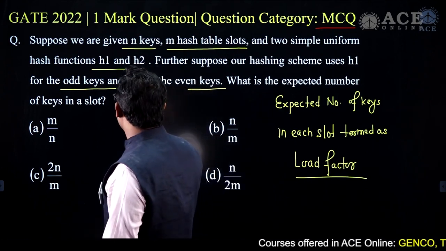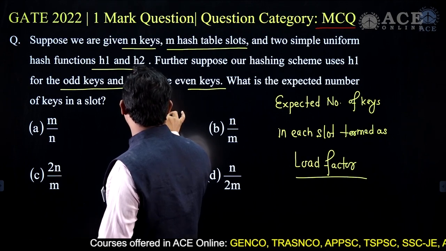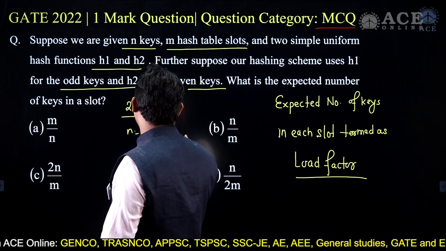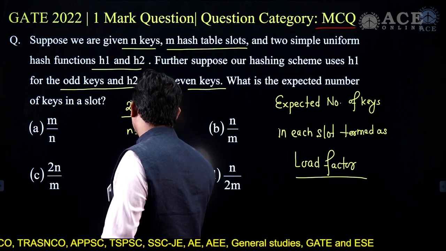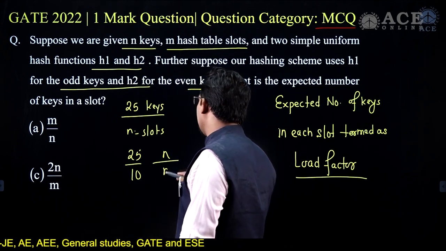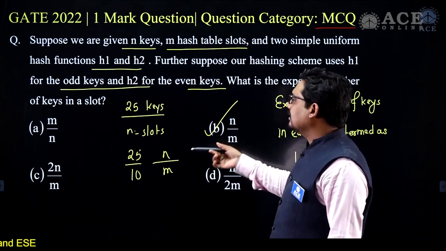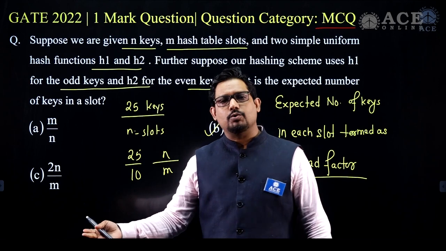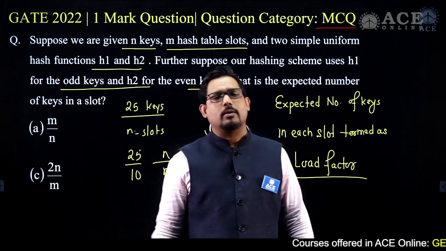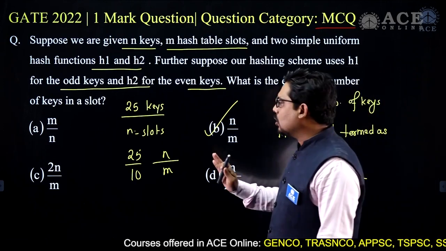So now suppose we have 10 slots and 25 keys, then it will be 25 divided by 10. In general, given n keys and m hash table slots, it is n by m. The answer for this question will remain n by m, because whatever hash function you use, the keys are mapped uniformly to the slots and it will not depend on them. So B is the answer for this question.